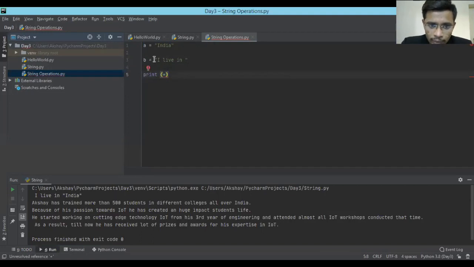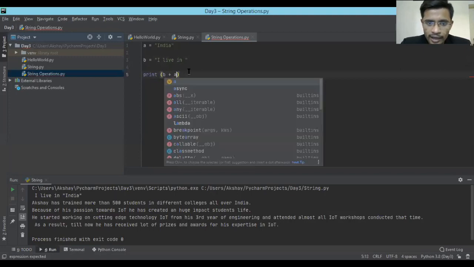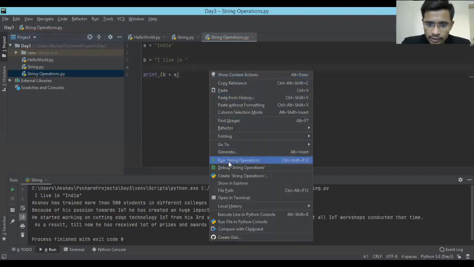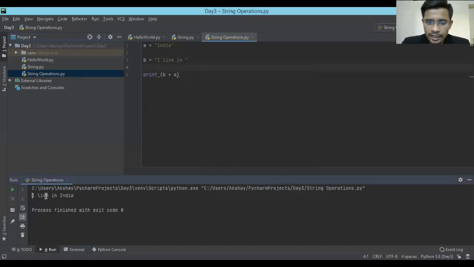This time I'm going to take B first because this is the first part of the statement, and then I'm going to add A to it. See, the statement has concatenated and I'm able to see the addition of both strings. That is what is called string concatenation. This is a really helpful operator. We are going to learn operators in detail. There are multiple operators in Python, but that is in the next few lectures, or in the second week.